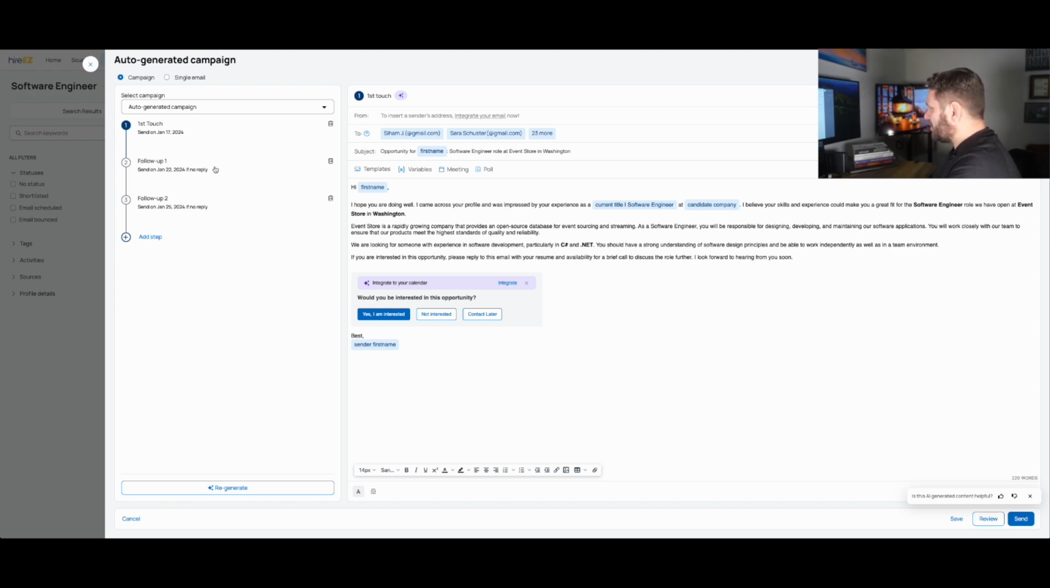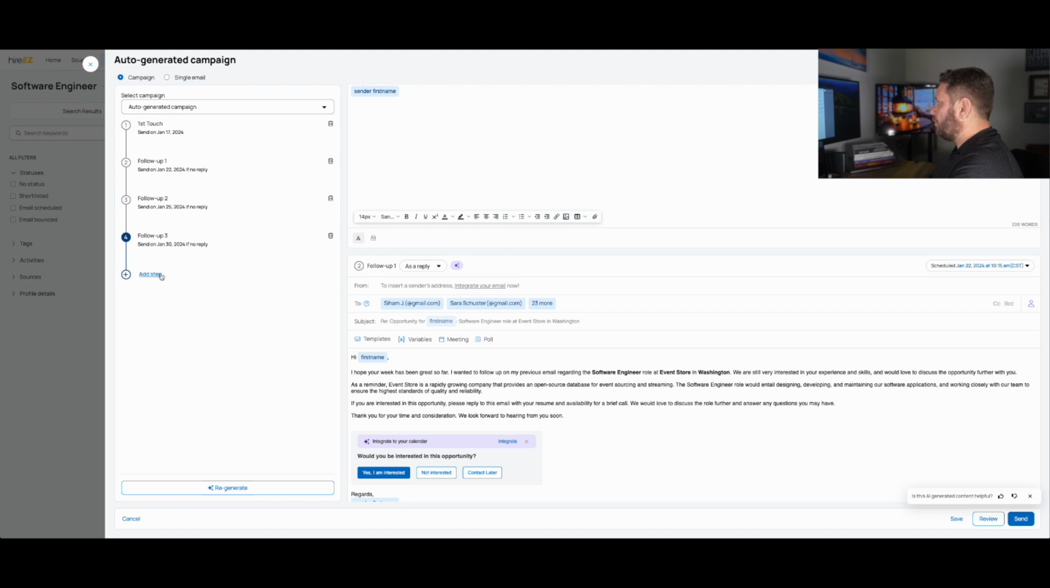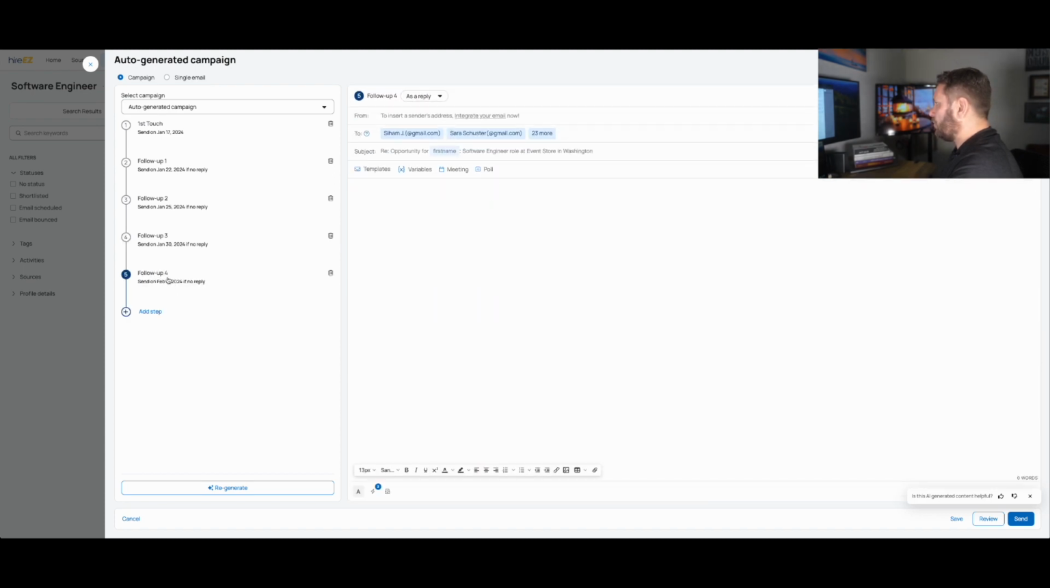But the beauty of this is it's going to send the first one out today. It'll send the next one out in 5 days from now, and then another one out 3 days from then. If you've been in recruiting for a while, you know that a lot of your best responses come after the 4th to 6th email that you send. So you can also add steps here as well, additional emails, and it automatically dates those emails for you. You can change those dates if you choose to.